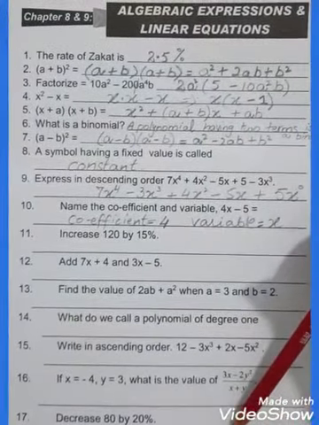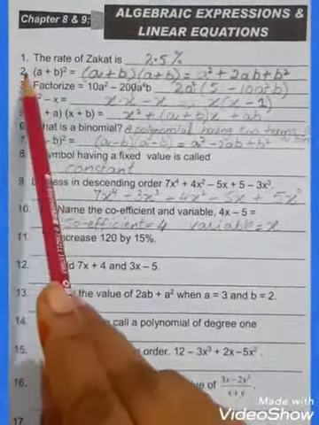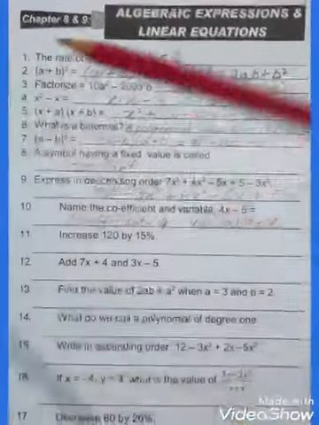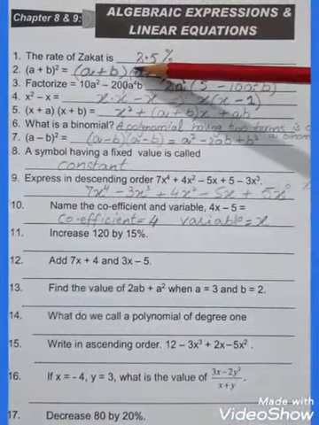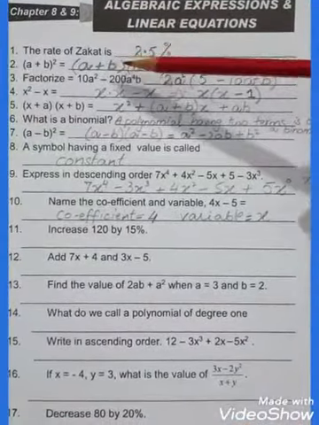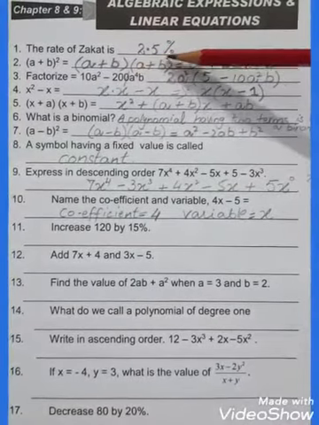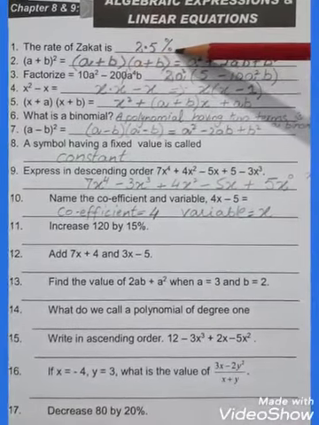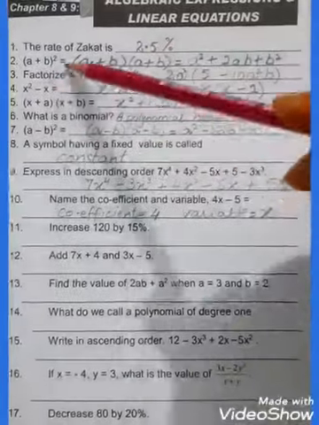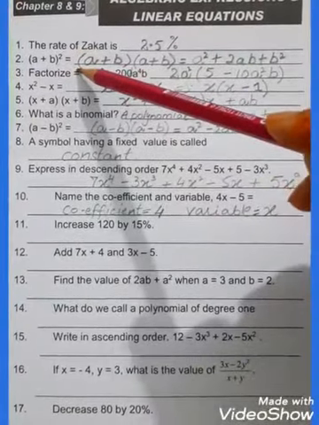Open your mental maths book, chapter 8, page number 20. Now see question number 1. The rate of zakat is 2.5%. This zakat is fixed. Okay, students, now come to question number 2.